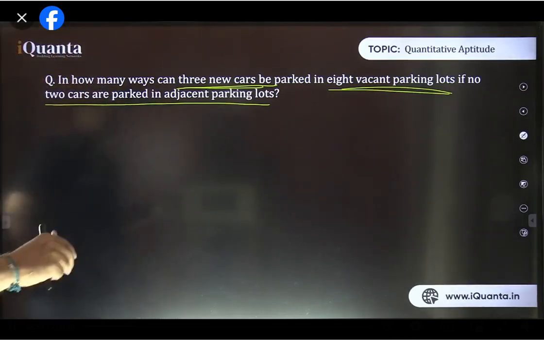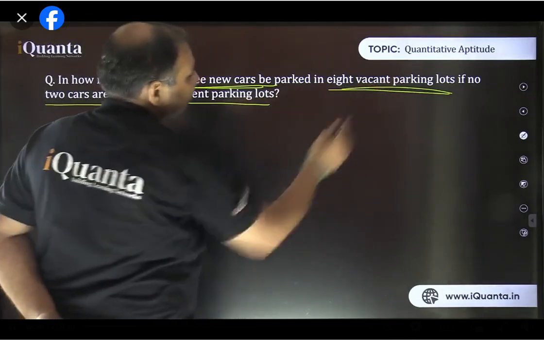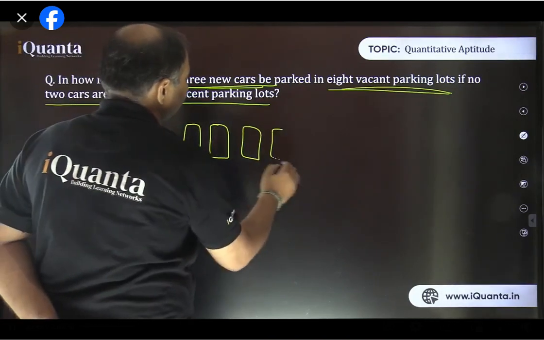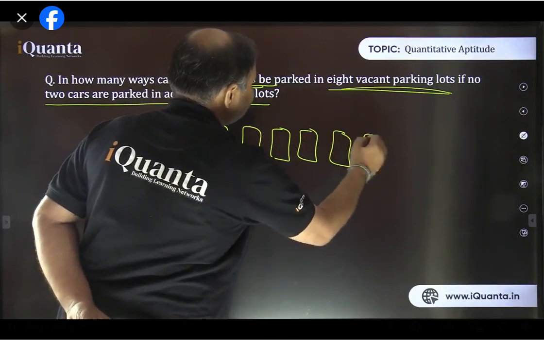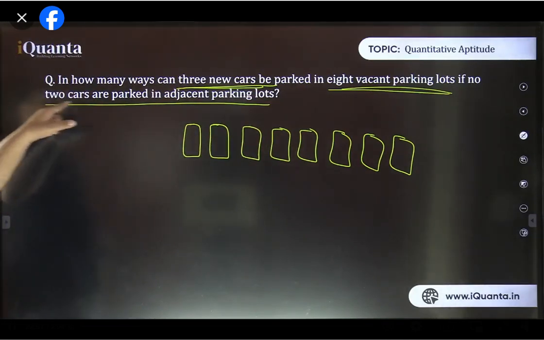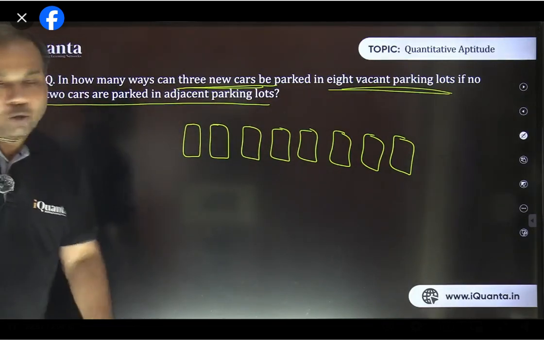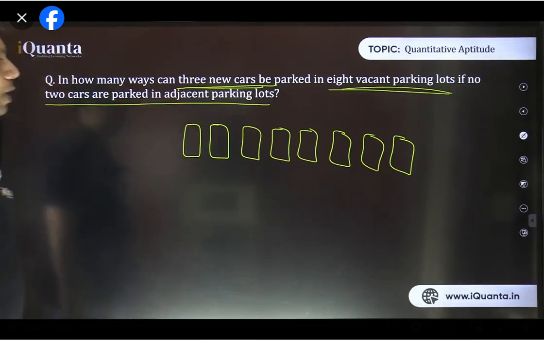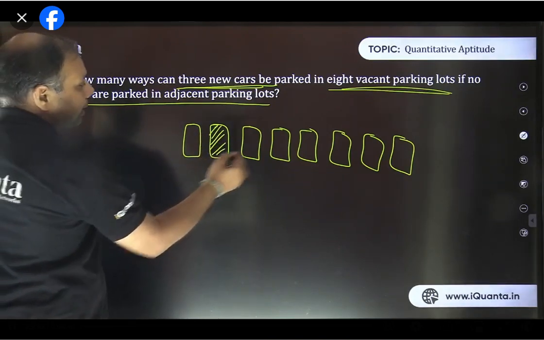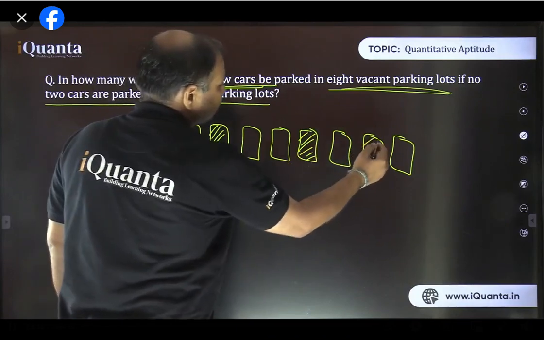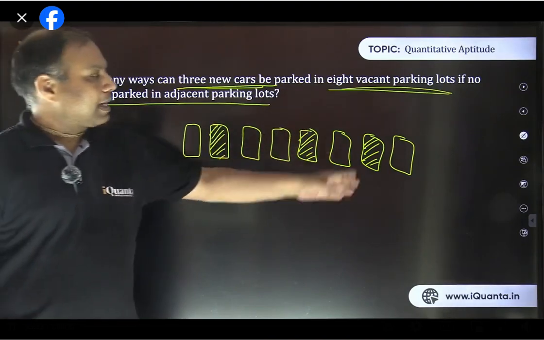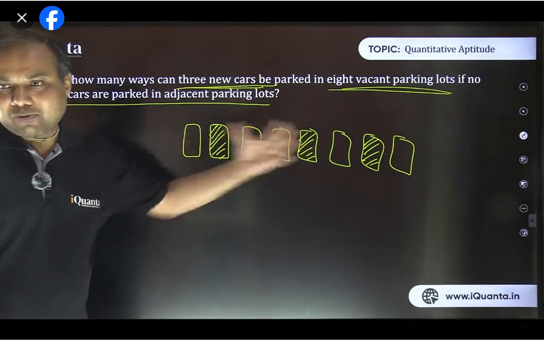So अगर इसको basic way में समझें, so 3 new cars to be parked in 8 vacant parking lots. So there are 8 parking lots: parking lot 1, 2, 3, 4, 5, 6, 7, and 8. We are to park 3 cars in any of them, such that no 2 cars are parked in adjacent parking lots. ठीक है ना? So अब इस बात को ध्यान से समझो. If finally in the final arrangement, let's say this is a car, and this is a car, and this is the third car. So that is a valid arrangement, right? That is a valid arrangement, that out of the 8 parking lots, we have parked 3 cars, and no 2 cars are parked simultaneously. Fine, this is a valid arrangement.